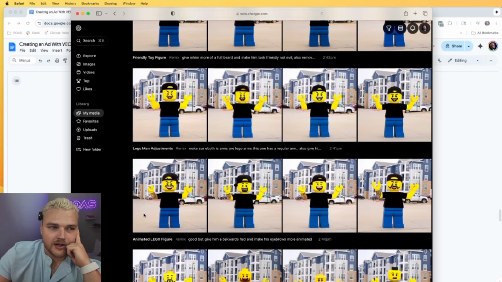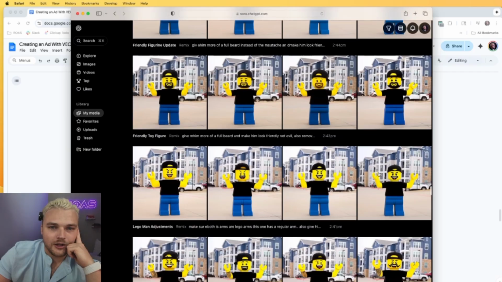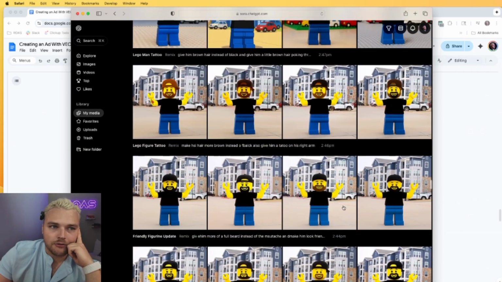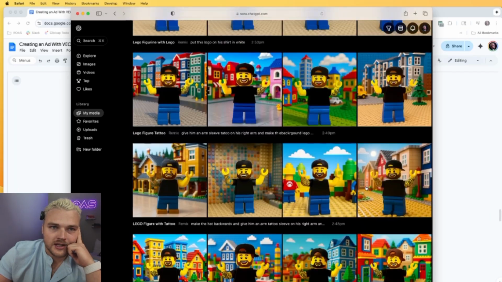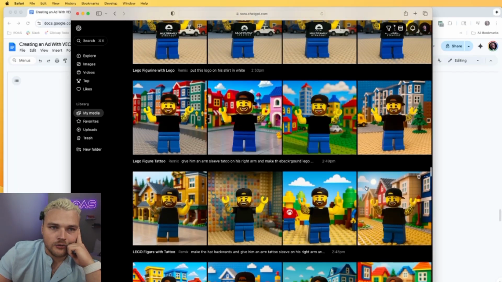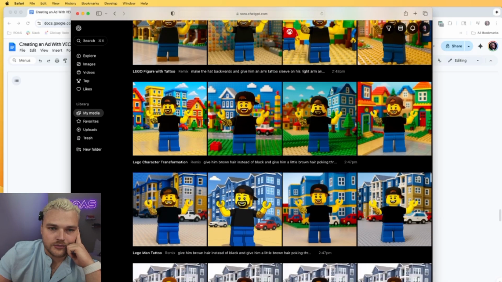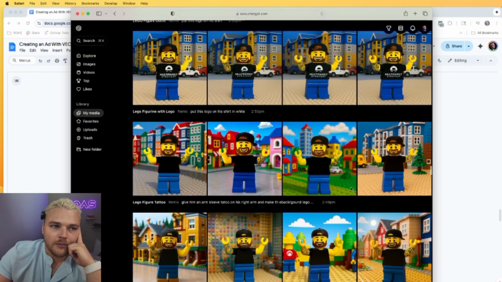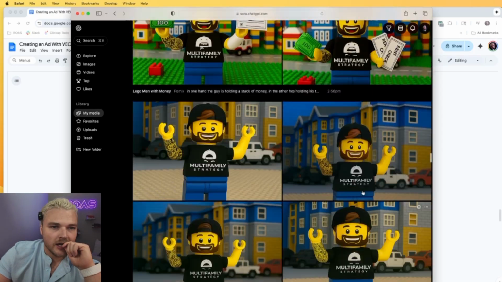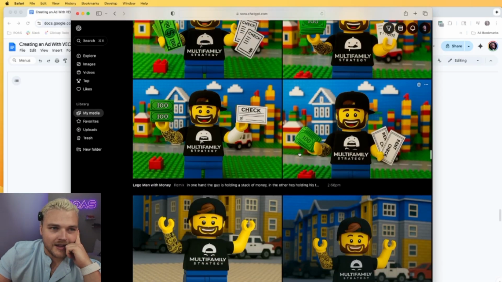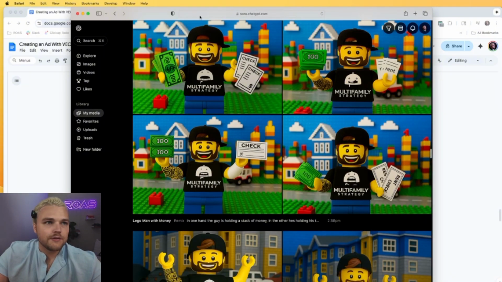So I saw this one. This one had his little tattoo on it. And I was like, oh, that's cool. But obviously, he wants to be a Lego arm, not a human arm. And so I kept re-prompting it a few times. And then I got these ones that look cool. I think the clip I ended up using was one of these ones. And then I was like, oh, but take this logo, and I pasted the logo in, and then it made these ones. And so I ended up using these, and then I had this idea to make one like this where he's kind of holding rent checks and stuff. And so this was the first kind of experiment.